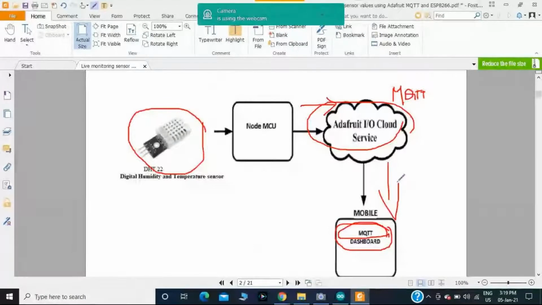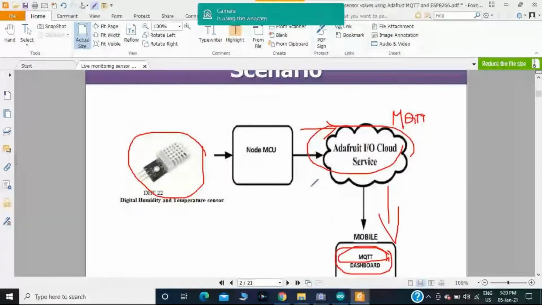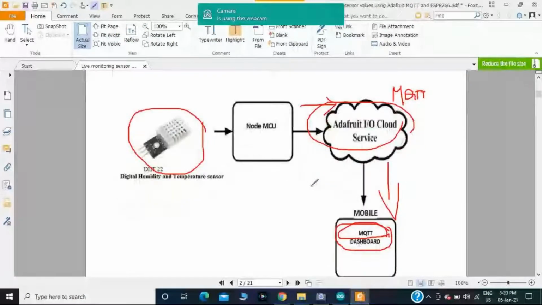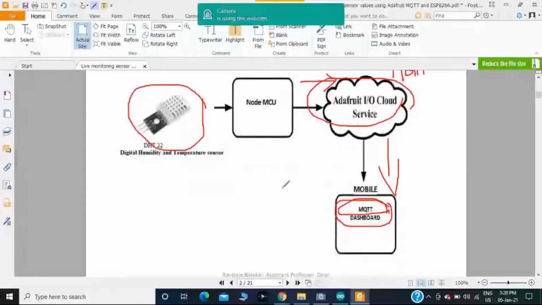Nowadays most social networks, like even Facebook Messenger and also WhatsApp, depend on the MQTT protocol. This is the scenario I have taken.